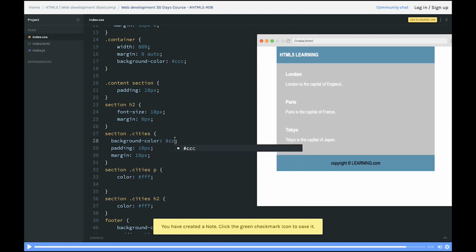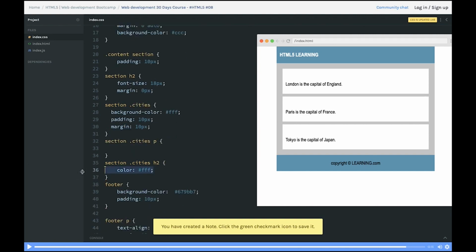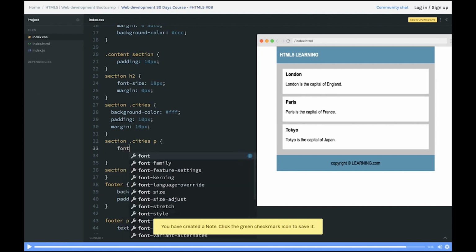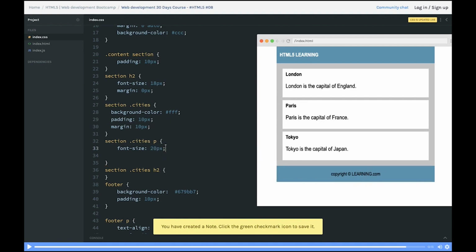Now a 10 pixel margin is there from one city to another city, and we just put a background color. Here we can make it a little nice. It's the same as the background color, and we just make it a little black. The default color is black, I think, so we don't need to specify colors now. That depends. If you want to provide a font size, font family, all the different variants, font weight. In font, we generally use the font size, font style, font family and font weight. Font size you can specify. Paragraph has its default font size, but if you want to customize it, then you can provide it.